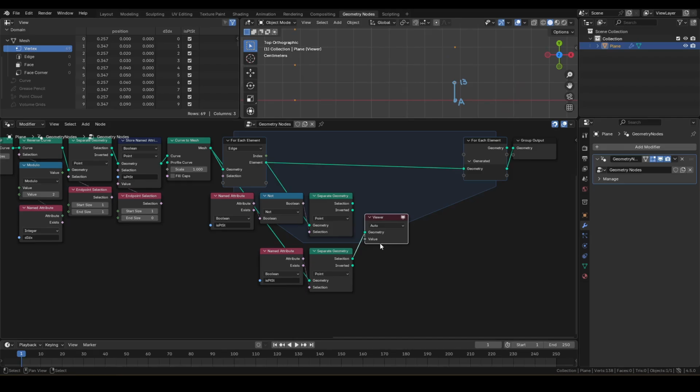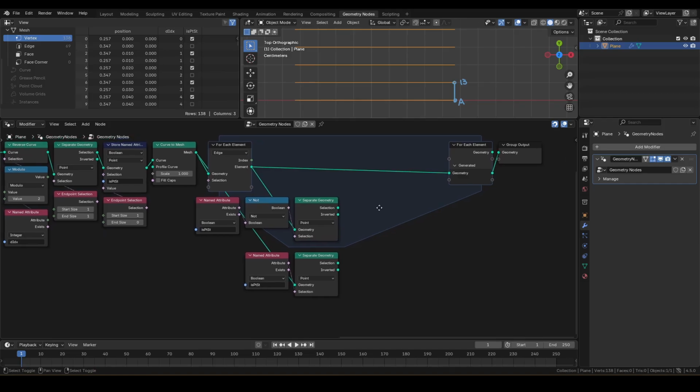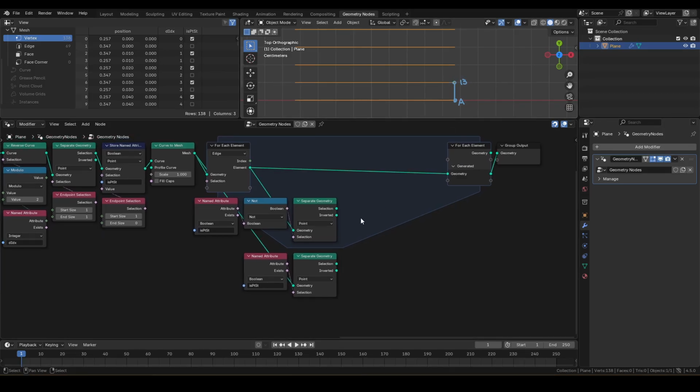Within these points, we want to filter down to the edge right above point A. To do so, we can use a DIDX, since if point A's DIDX is 0, we know we want the DIDX of 1 for B.